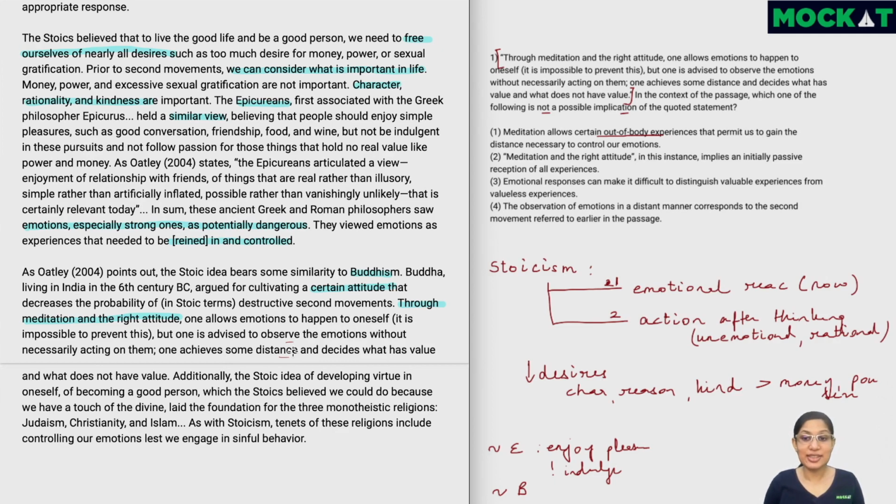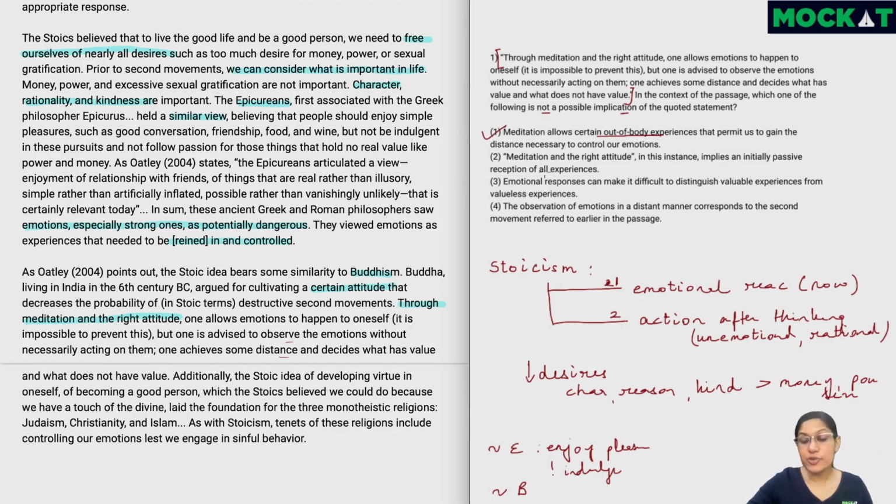By achieving some distance, we are not literally achieving distance. It's not like, if someone's feeling angry, they're able to take the anger 10 feet away or get 10 feet away from their body and actually be out of their body. They're basically not letting the emotions control them. That is what is meant by achieving some distance. So we are not in the grip of the emotion anymore. We are still able to behave in a rational way. The reaction that we have, the action which we take, will be rational and not emotional. So this ideally should be the right answer, because this is taking that distance part literally.